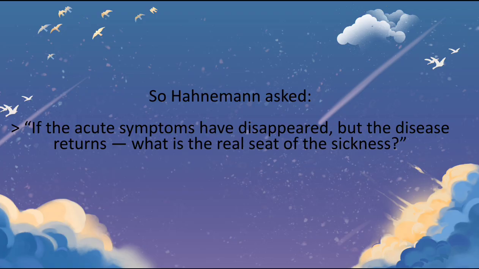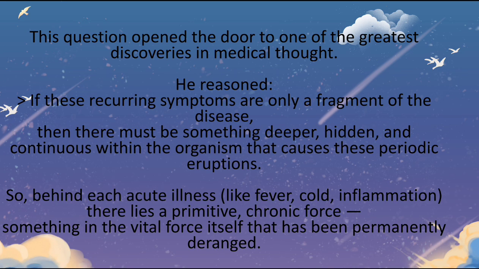And so Hahnemann asked, if the acute symptoms have disappeared but the disease returns, what is the real seat of the sickness? So I gave the medicine and the symptoms went and that person got cured. But again, what is that tendency? Why is that person having that disease again? So there must be some real, deeper disease inside. That's what Hahnemann said. This question opened the door to one of the greatest discoveries in medical thought. And he reasoned, if these recurring symptoms are only a fragment of the disease, then there must be something deeper, hidden and continuous within the organism that causes these periodic eruptions. So behind each acute illness like fever, cold, inflammation, there lies a primitive chronic force, something in the vital force itself that has been permanently deranged.